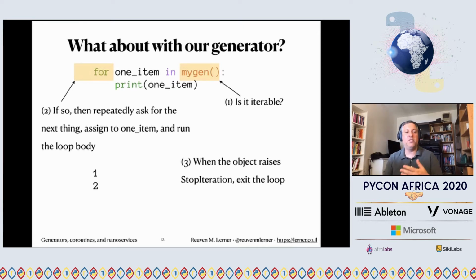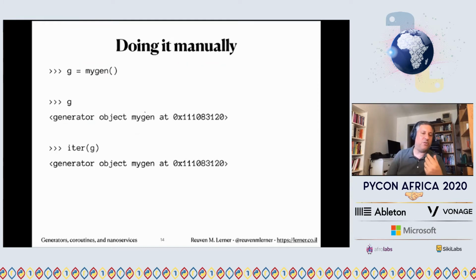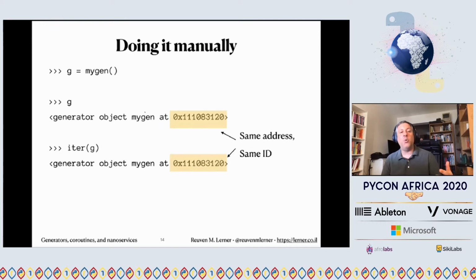And we get 1, 2, 3, and then that's the end of it. And by the way, if I now say G equals my gen, if I assign that generator object to a variable, we'll see that I can get G and I can get iter of G. Iter of G is our manual way. You're probably never going to do this manually, but you can turn to an object and say, hey, who is your iterator? And you'll see that the two IDs, the two addresses in memory that we get back here are actually identical, which means that the generator is its own iterator. So when you say to a generator object, hey, who's your iterator? It says, oh, I'm my own iterator.